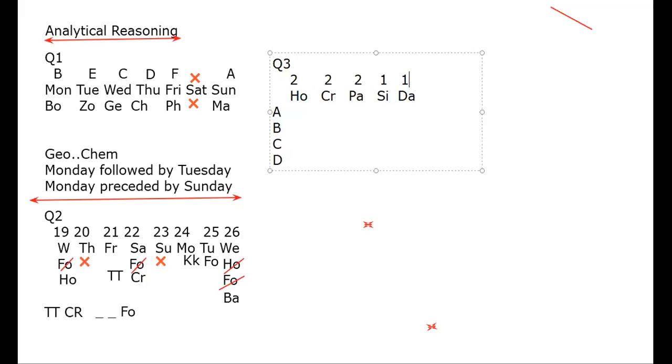And what else are they saying? Arun is not a painter, nor does he play hockey. So what I am going to do: Arun is not a painter, so I will put a cross here. Nor does he play hockey? I will put a cross here. Is it clear? In front of Arun, I have Player written like this. Let's come to the second step.